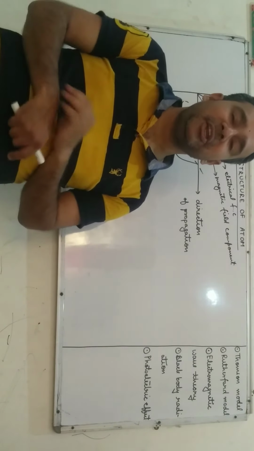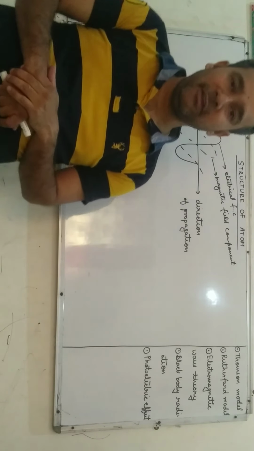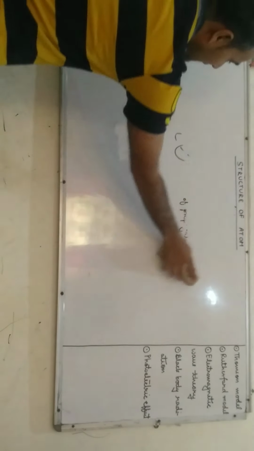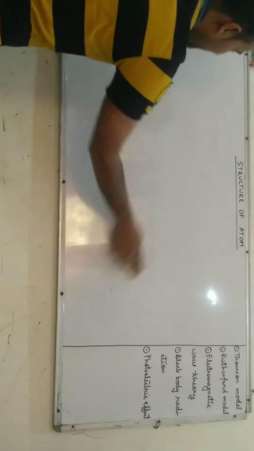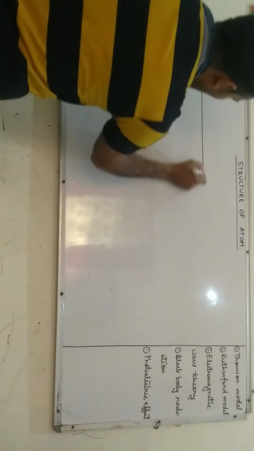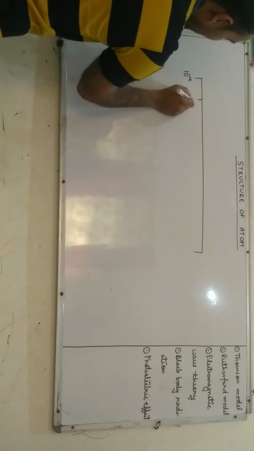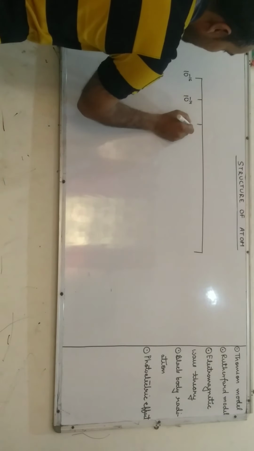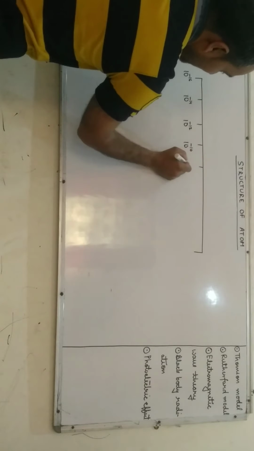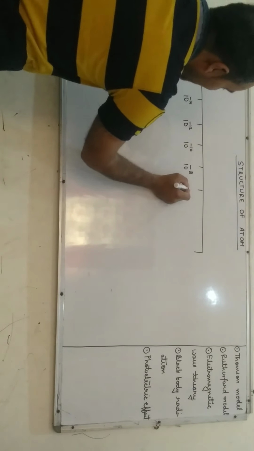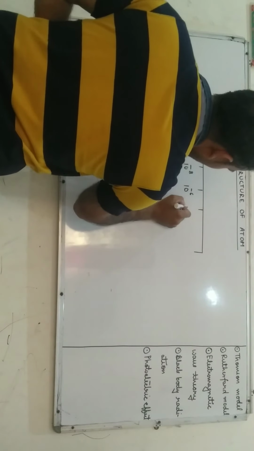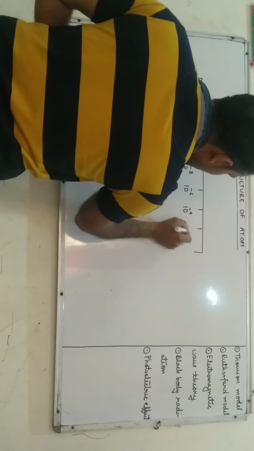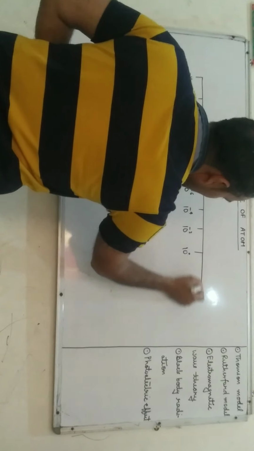When we arrange electromagnetic radiation in increasing order of wavelength, a spectrum is obtained, called the electromagnetic spectrum. I repeat again, when we arrange electromagnetic radiation in increasing order of wavelength, we obtain a spectrum called the electromagnetic spectrum. According to the electromagnetic spectrum, we classify electromagnetic radiation into various types. These are illustrated on the whiteboard.